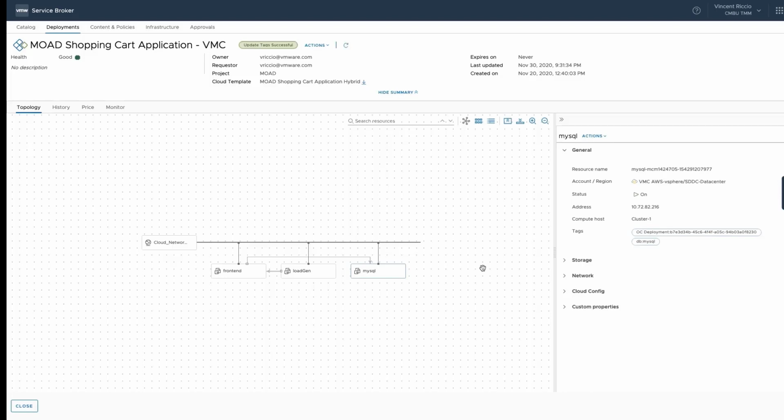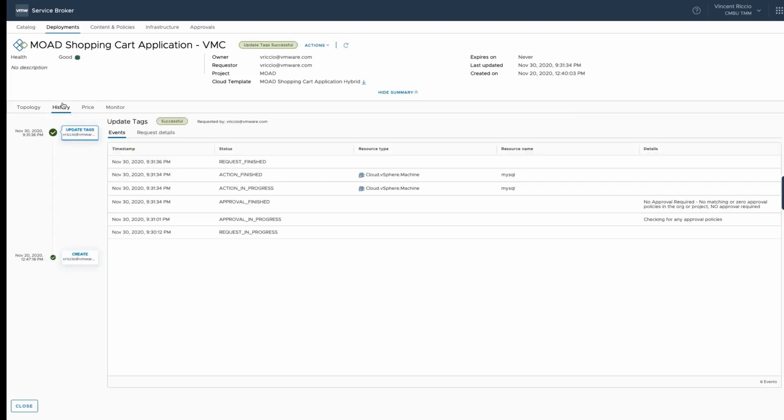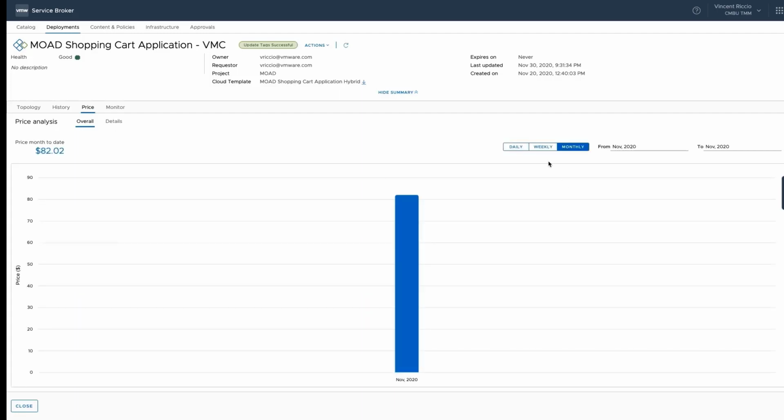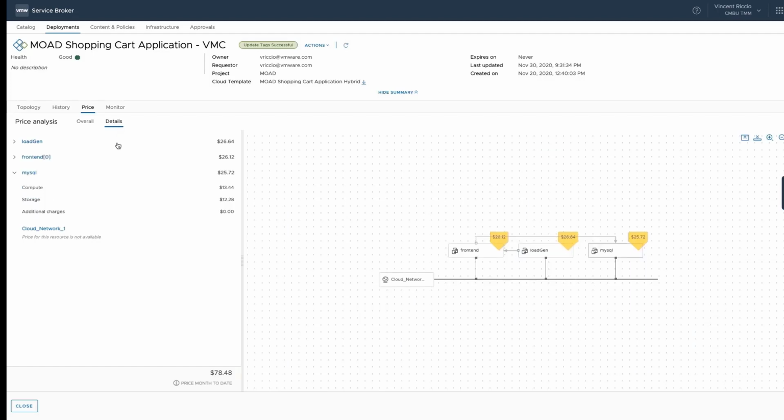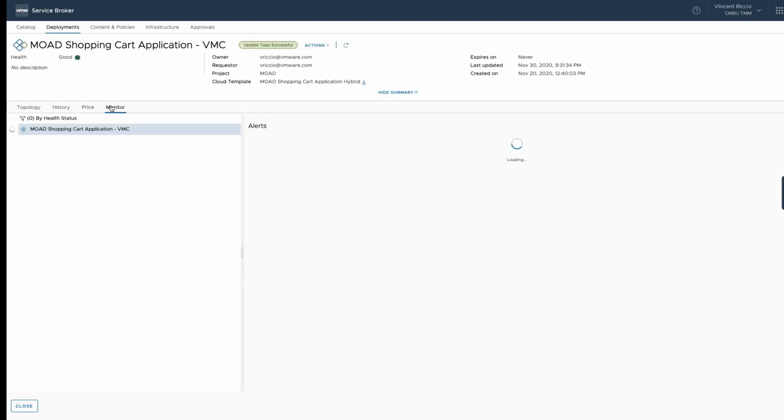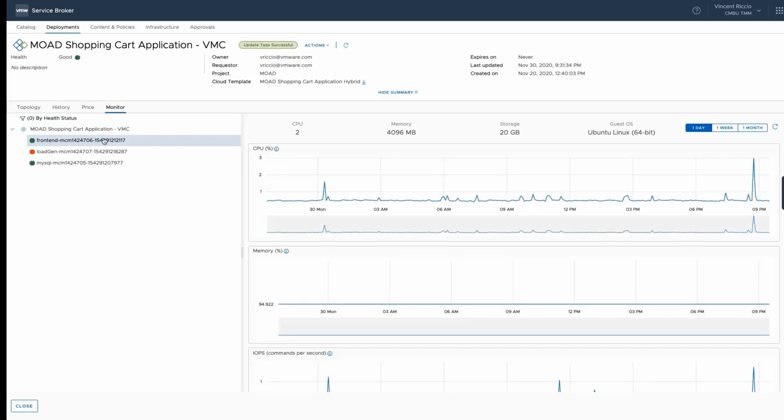So basically now we can also take a look at some other things, like if I want to look at history, I can see that the update tags was just done, and then I can see the create down there, which was when the deployment got created. So I can look at price from here as well. So again, this does require the vRealize Operations Manager integration. But I can look at daily, weekly, monthly costs. So if I click on daily, I can just see the daily overall cost of the deployment. We can look at the overall price and then also details. So I can go in and look at details of the individual virtual machines from here and see up to now what has been the price of that particular virtual machine.